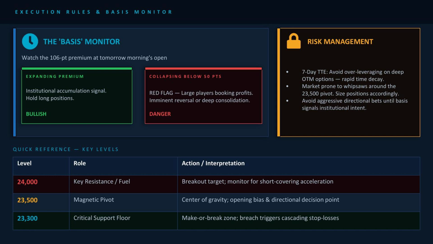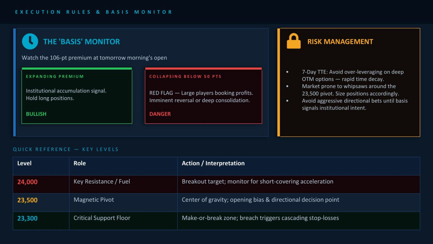Risk management: 3 rules for the 7-day window. 1. Avoid deep OTM options. OTM, out of the money, options equals strike prices far from current market price. With only 7 days left, these options lose value very fast due to theta decay, time erosion. Even if the market moves your way, the time decay can eat your profits.